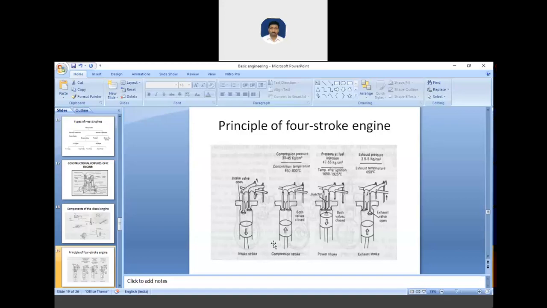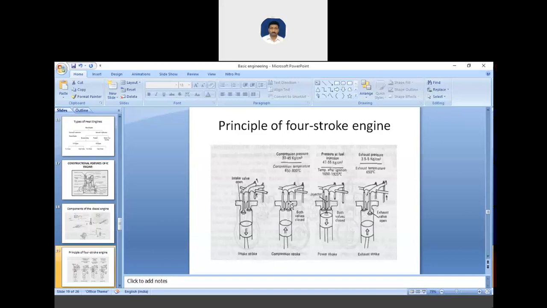After the suction stroke, the compression stroke takes place. During this movement, you can see the inlet valve as well as the exhaust valve, both are closed, and the piston moves from BDC to TDC, from bottom to top.